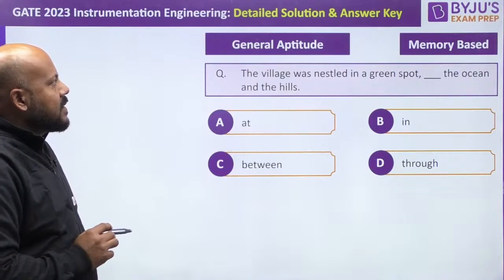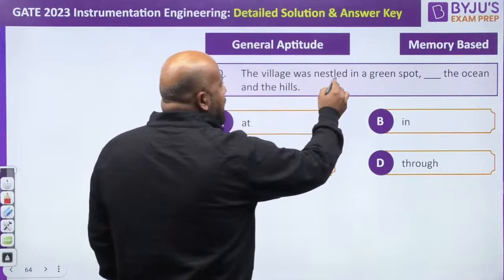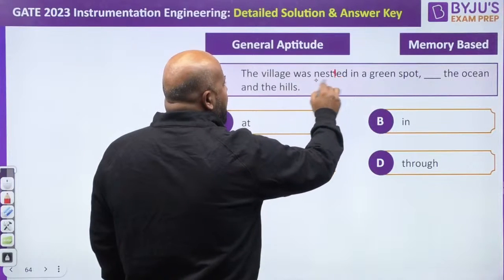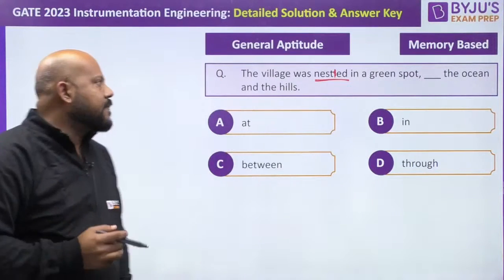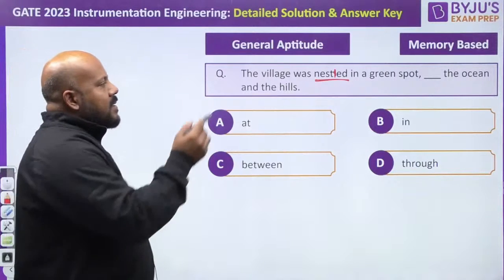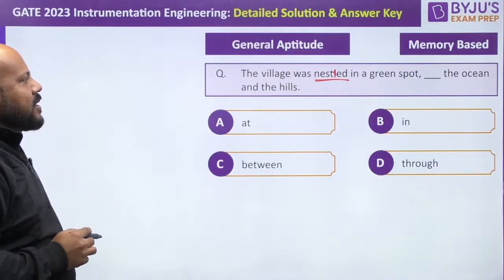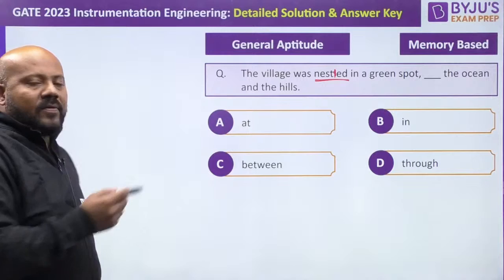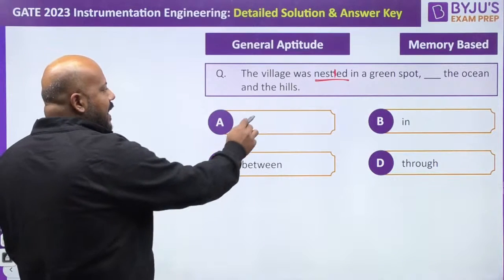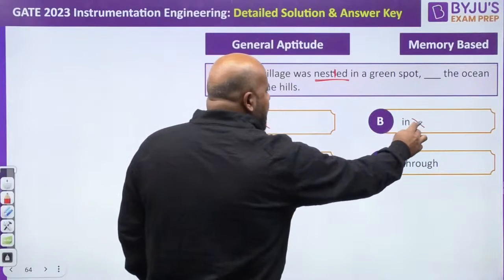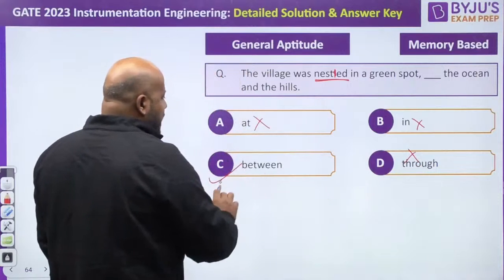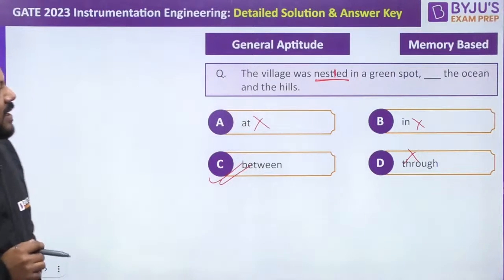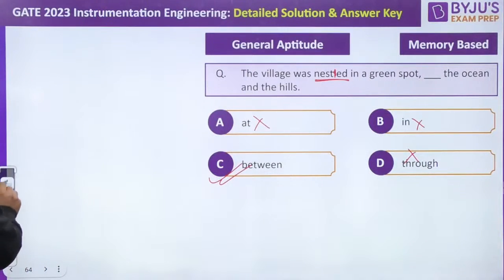The village was nested. It is not L, it is nested. Okay, nested means it was situated in a green spot. Then there is a blank, the ocean and the hills. So this type of construct you can understand. It cannot be at, it cannot be in, it cannot be through, it can only be between the oceans and the hills. Very easy question. Let us see the next question.